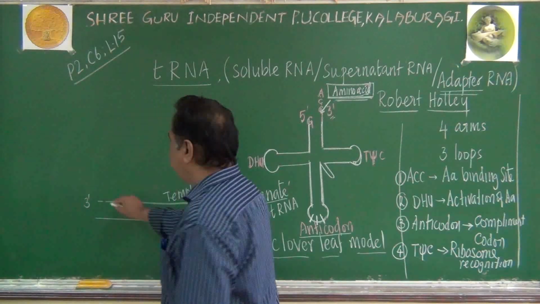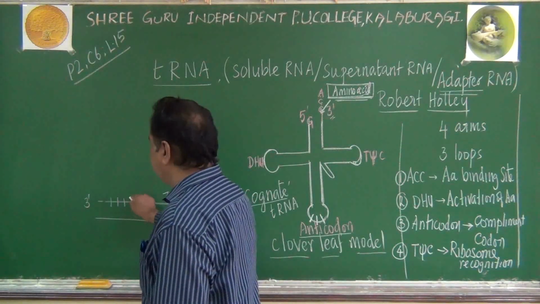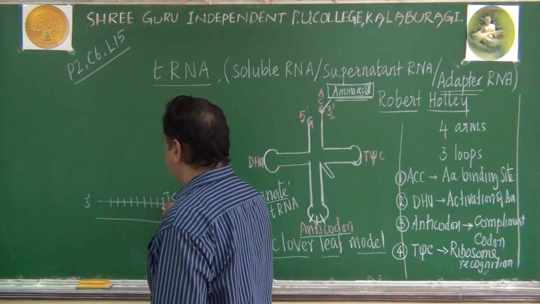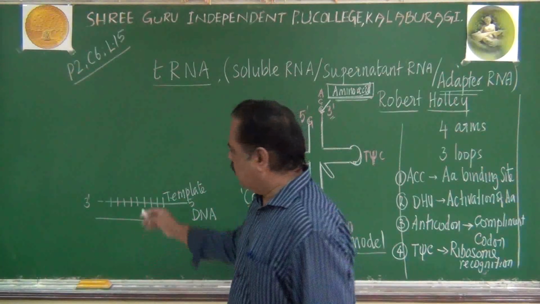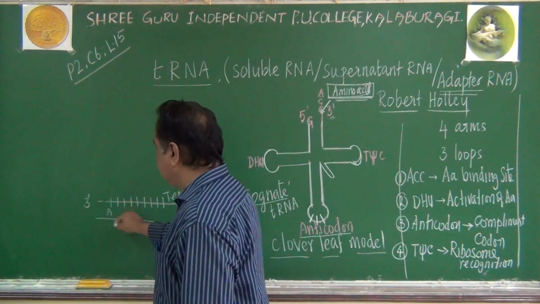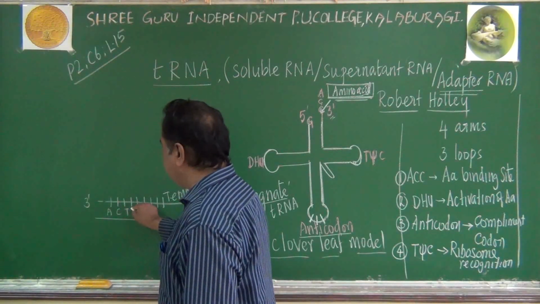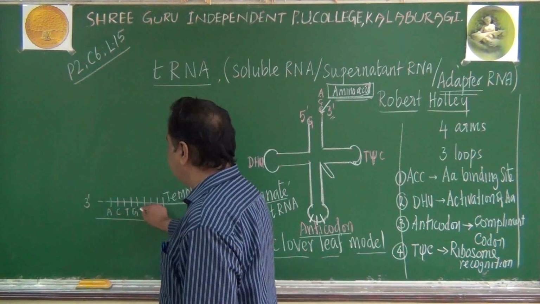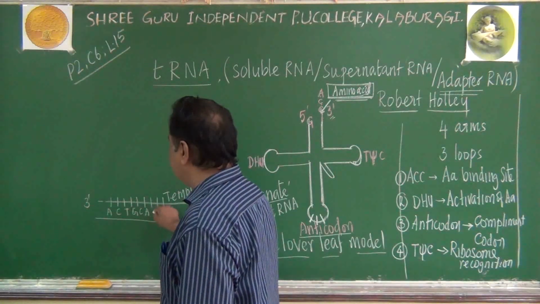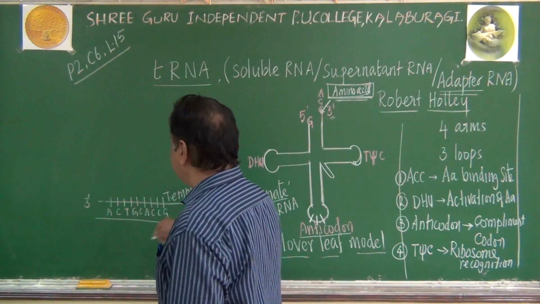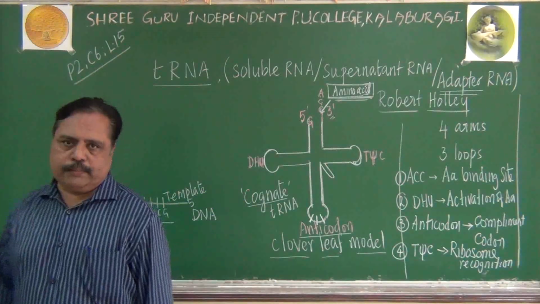Imagine the template has this arrangement of nucleotides: adenine, cytosine, thymine, guanine, another cytosine, adenine, cytosine, like that. There is an arrangement of the template.